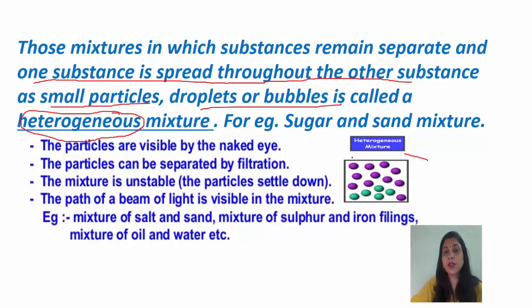You can see in a heterogeneous mixture, the particles are not uniformly spread. At one place one substance's particles are more, and at another place the other substance's particles are more. You can see in this picture, the particles are visible by the naked eye. If you make a mixture of sugar and sand, you can see the sand particles as well as the sugar particles in that mixture. The particles can be separated by filtration. Of course, in sugar and sand, as both the constituents are solids, you can just use a sieve to separate them out. The mixture is unstable.